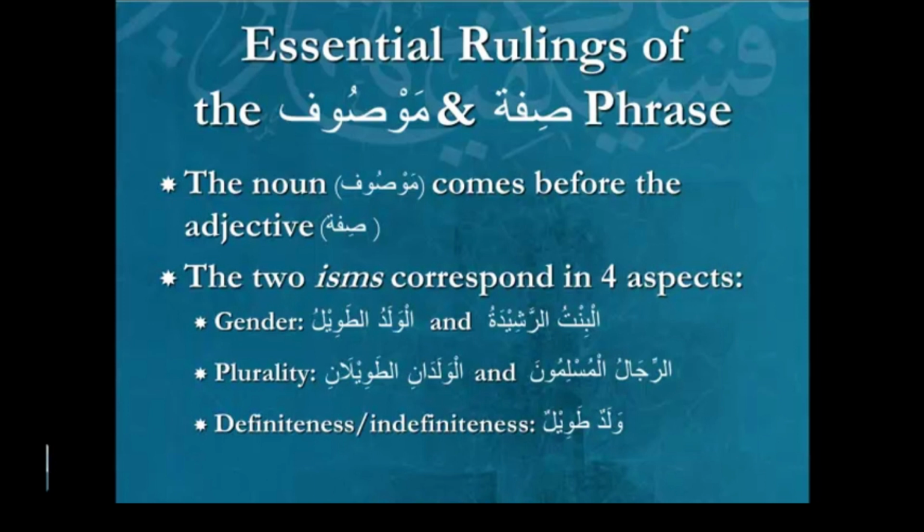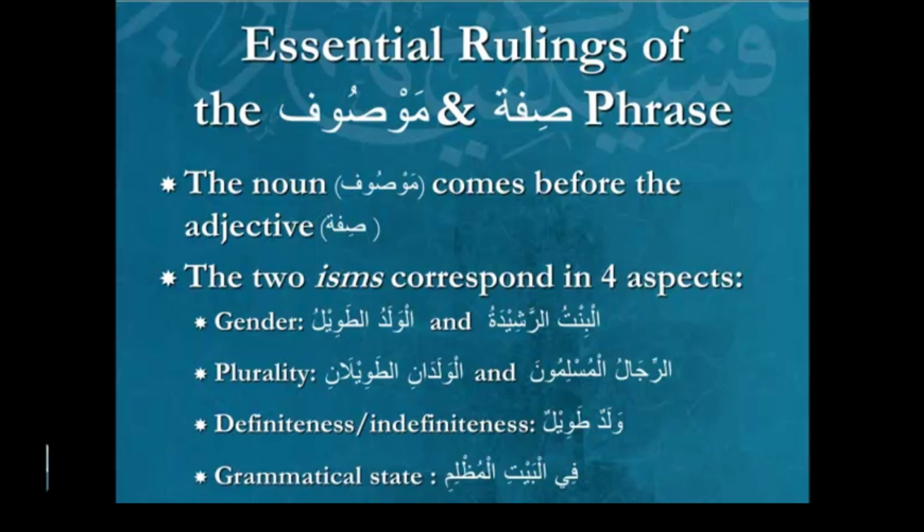If one of them has it, the other one doesn't have it, then that would not be mawsuf and sifa. That would become another type of structure. It might become an invalid structure, or it might become something that's valid but has a different meaning altogether. It might become a sentence. It might become the boy is tall, which we don't know at this stage right now because we haven't introduced sentences. So let's continue. Definite, indefinite value needs to be the same.